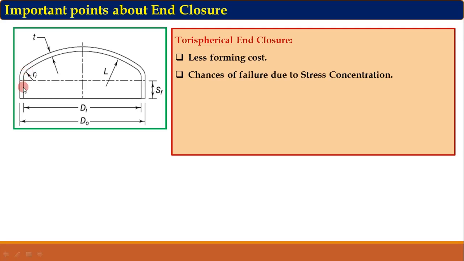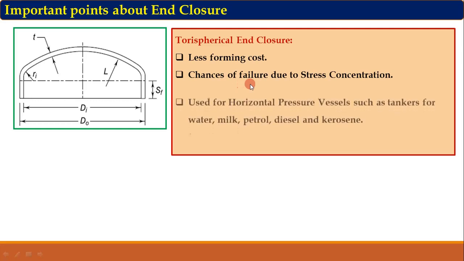So here the region is straight, but here the radius of curvature starts, so at this point the stress concentration will occur, and again here the radius Ri will end and radius of curvature L will start from here. So this is the junction between Ri and L. At this point again the stress concentration will occur, which may cause failure of the pressure vessel.